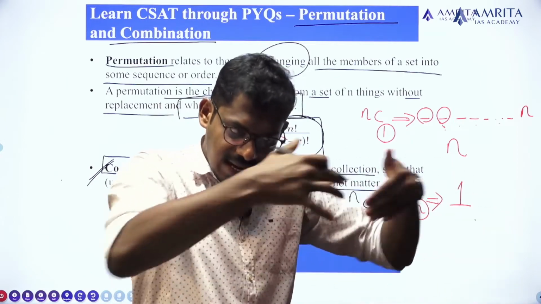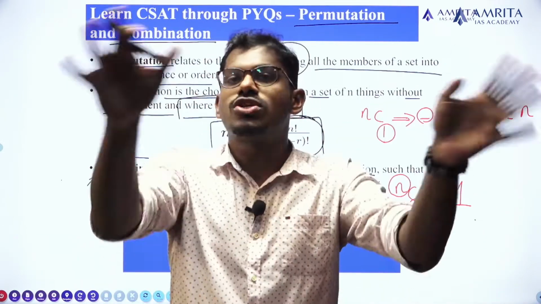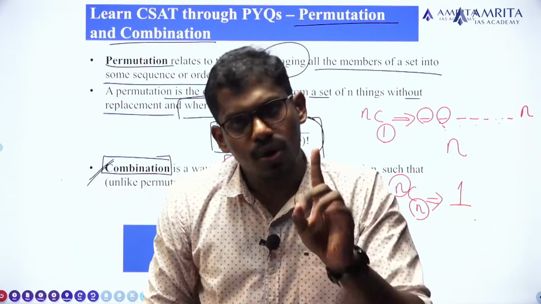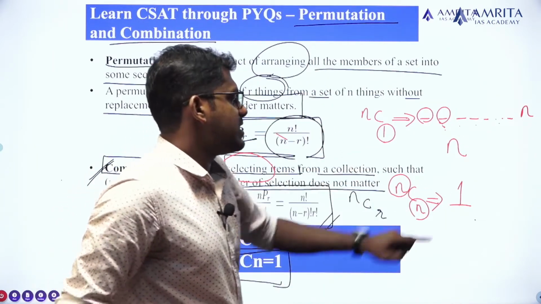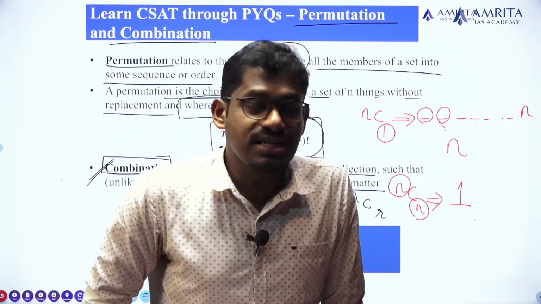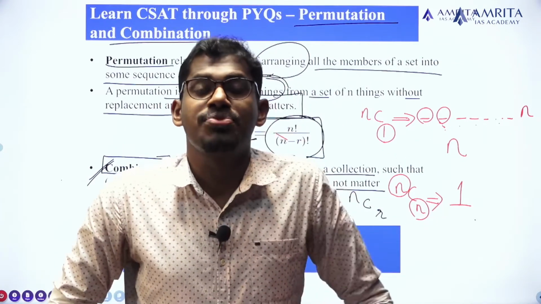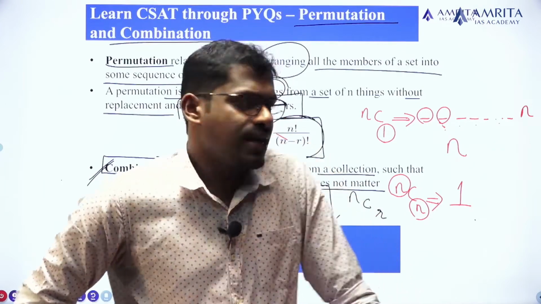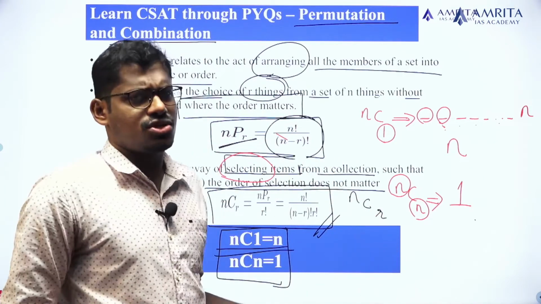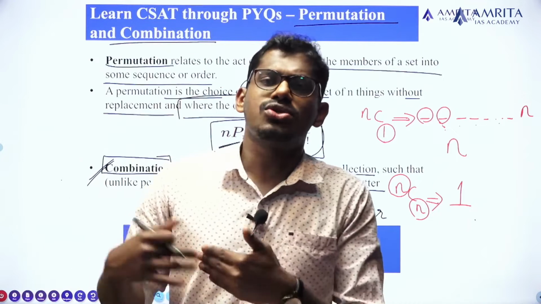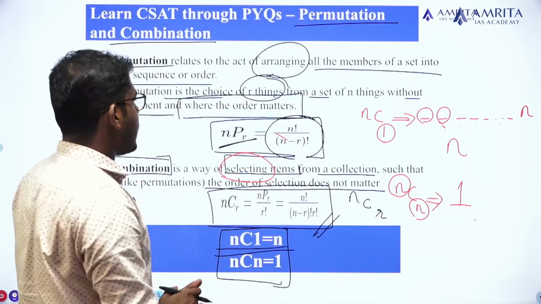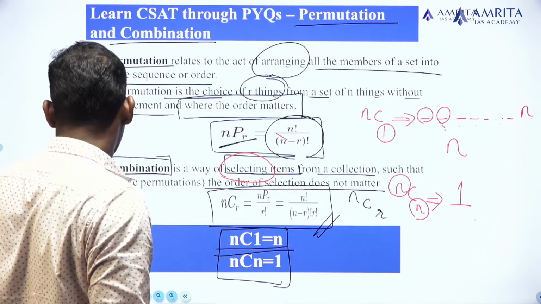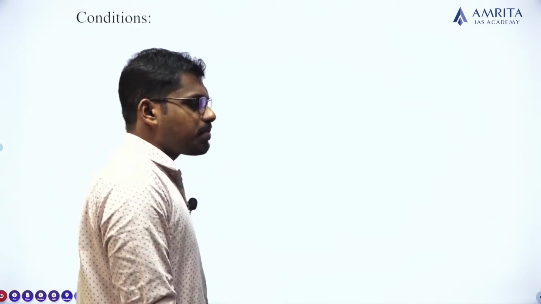We have to select n persons out of the total n persons only once. Clear? So that is why nC1 is equal to n, and nCn is equal to 1. This is a shortcut method, or simplified formula, to solve questions within seconds. Clear? Okay, having said the basic idea of what permutation and combination actually is,